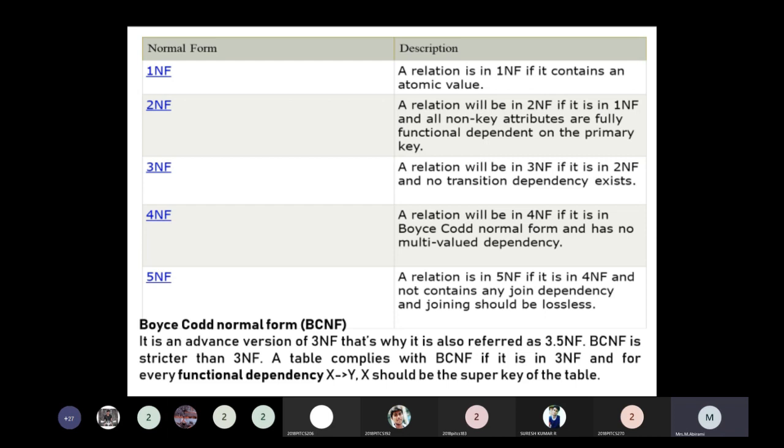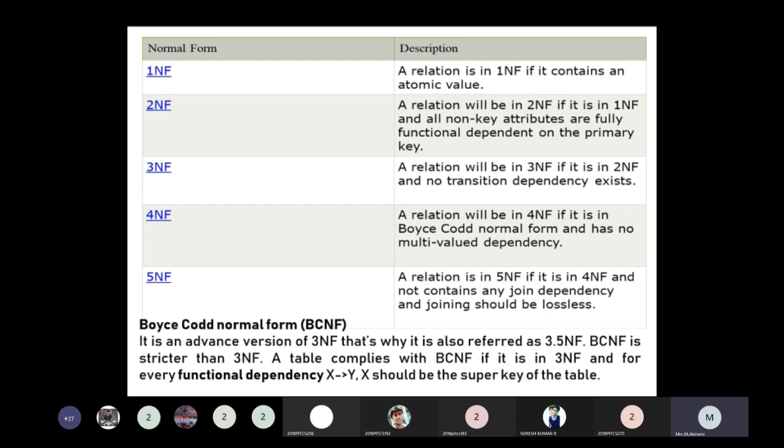For a non-trivial functional dependency X implies Y, X is the super key, or Y is a prime attribute. Each element is part of a primary key. So that is, X is the super key.